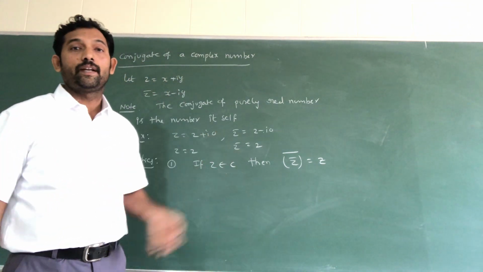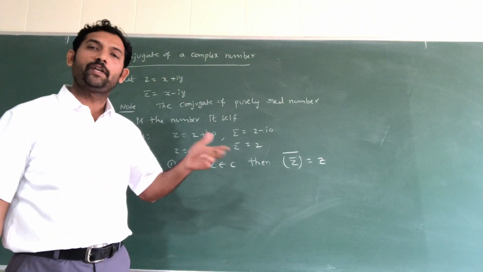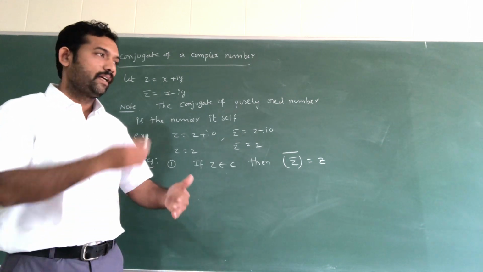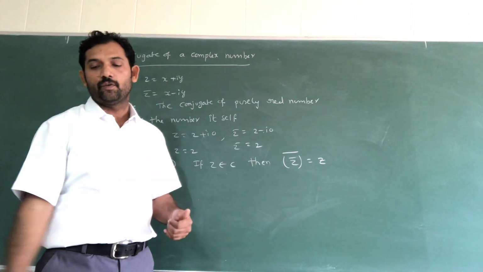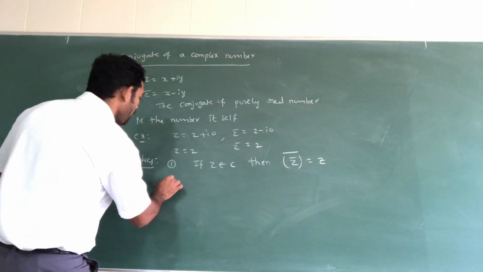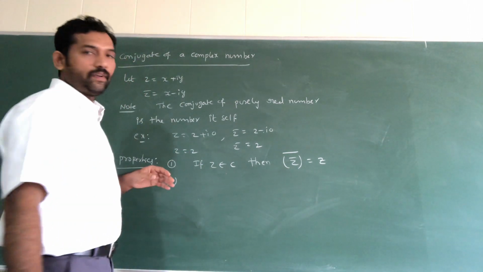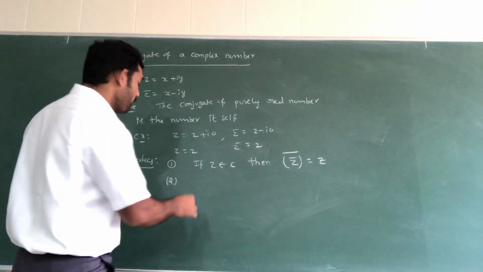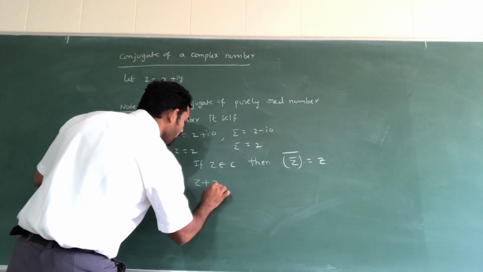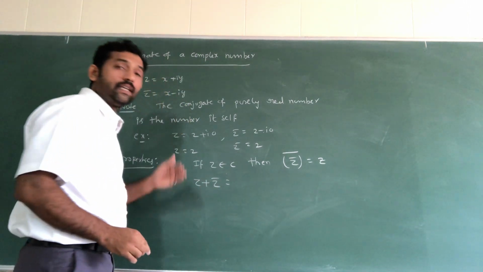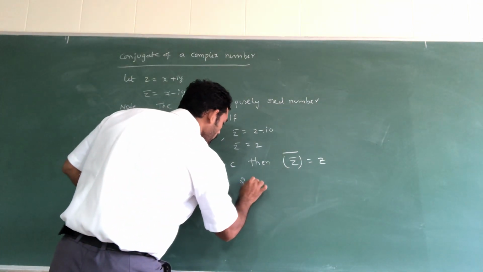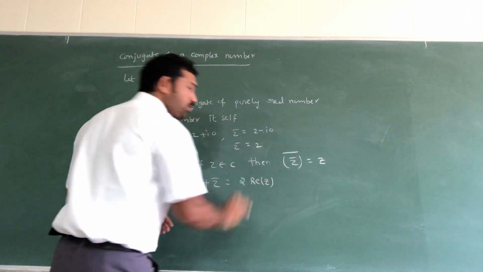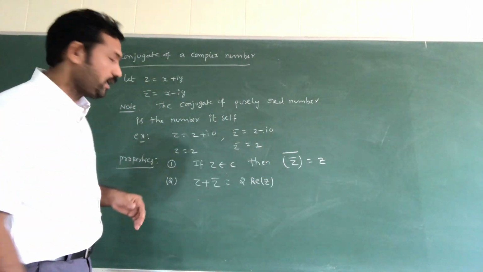If you take any complex number and conjugate it 2 times, we get the same value. Next, the second point: z plus z bar equal to 2 into the real part of z.